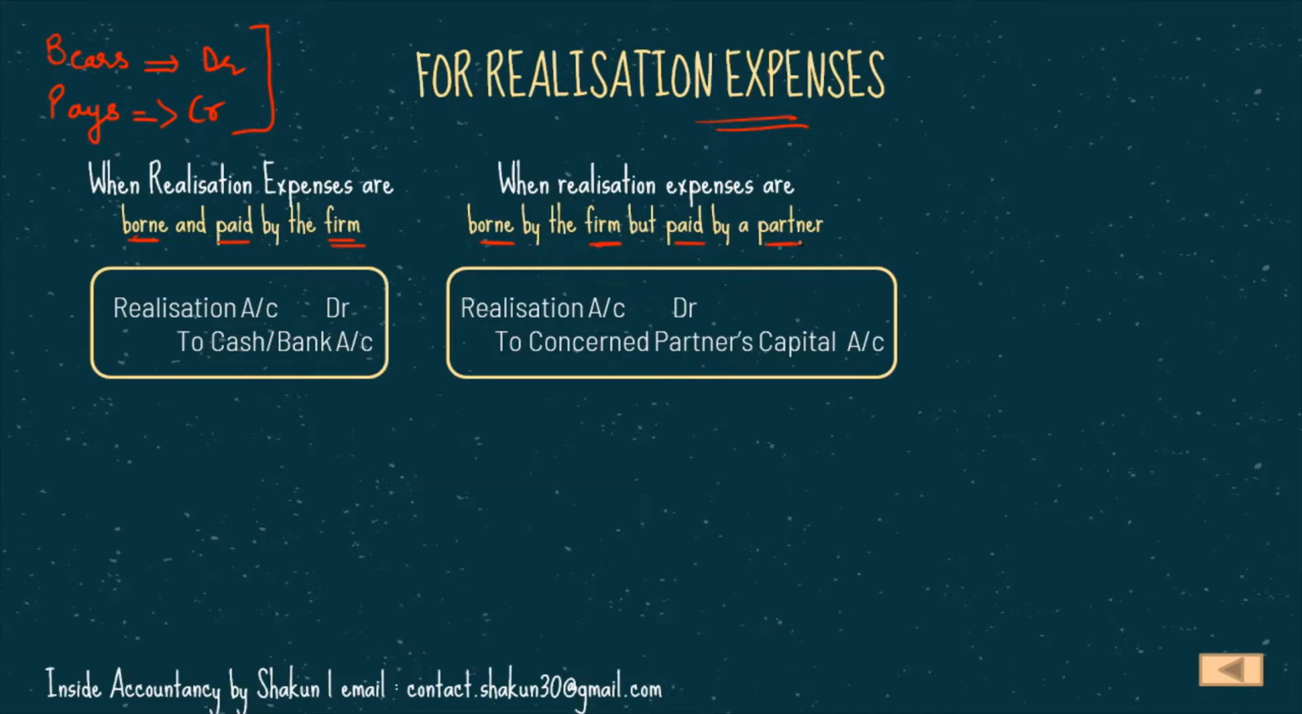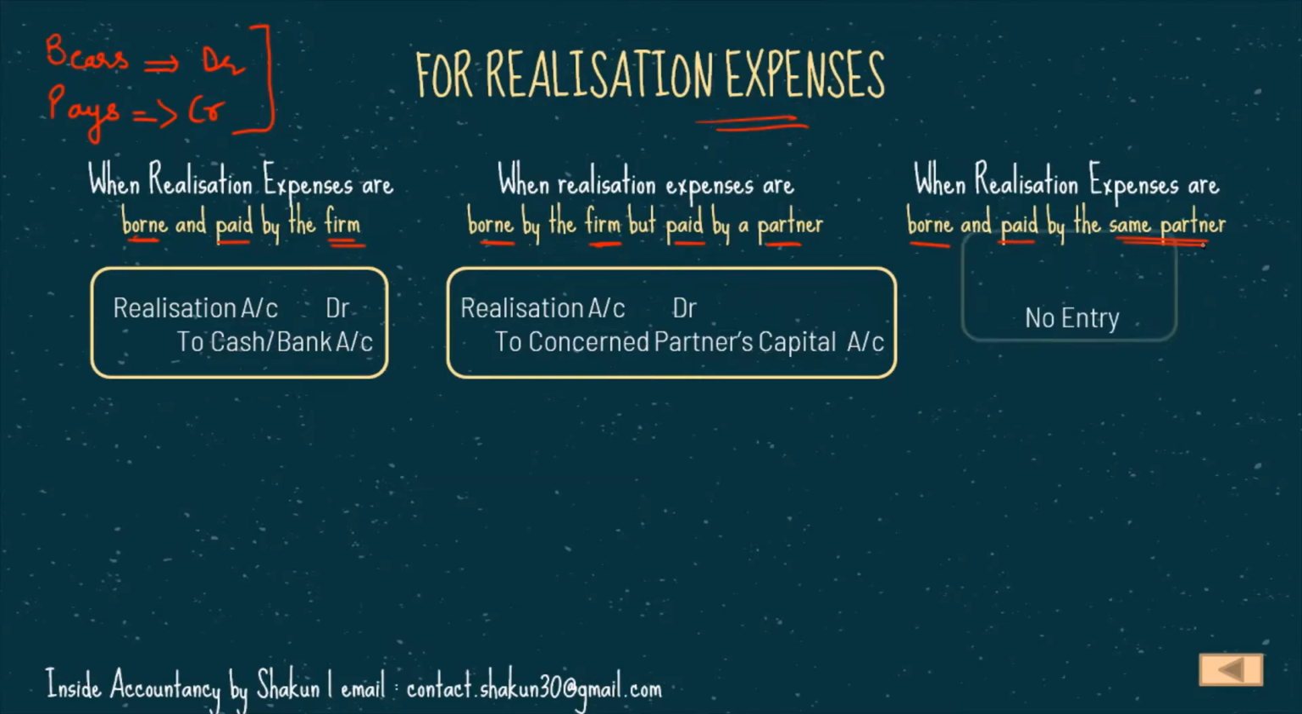The third case is when the realization expenses are borne and paid by the same partner. So the partner is bearing it and the partner is paying it. In that case, no entry will be passed. Why? Because the partner is bearing it, so partner's capital should be debited, and the partner is paying it, so partner's capital should be credited also. Now in one journal entry, the same account cannot be debited and credited. Therefore this entry will not be recorded.